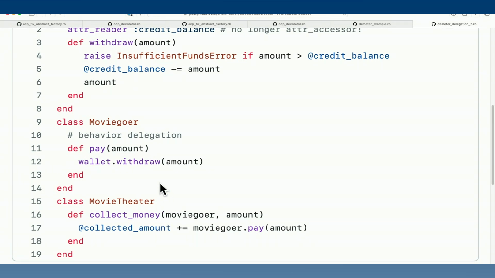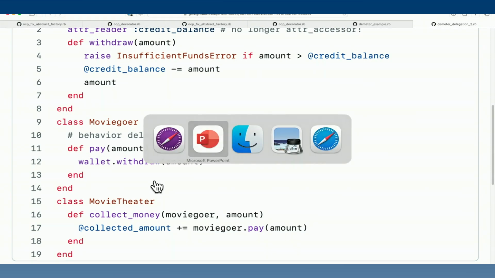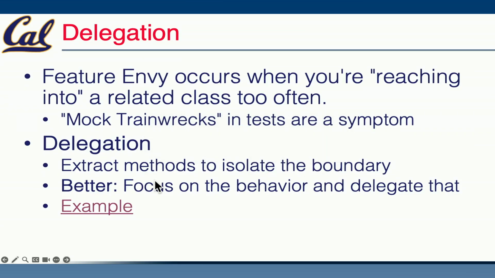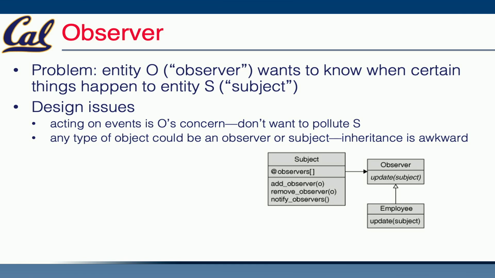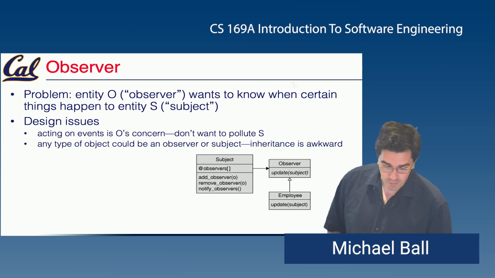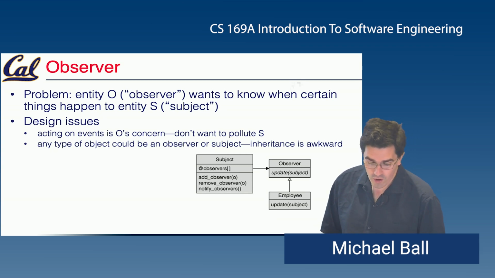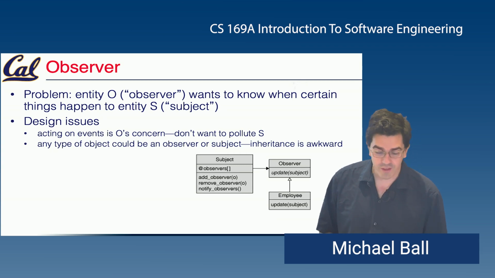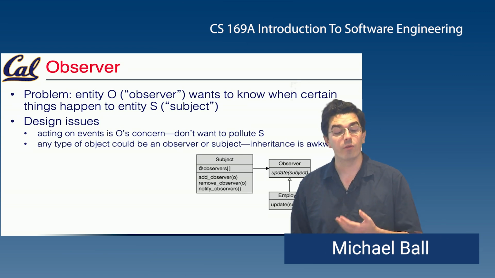And the law of Demeter is usually a good hint. Perhaps the class that you're interacting with should expose a concrete function that is an interface to that particular task. In this case, withdrawing or depositing money. Another really common pattern that you can see with the law of Demeter is what we can call an observer pattern. And this occurs when we're trying to have changes that need to be captured in a particular class. So the problem statement is that some entity O, or observer, wants to know when things happen in some entity S, or the subject.